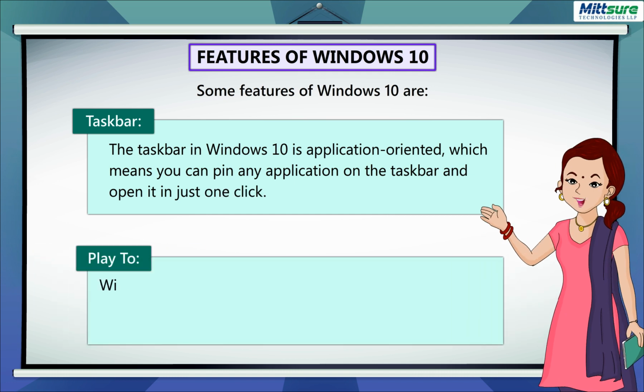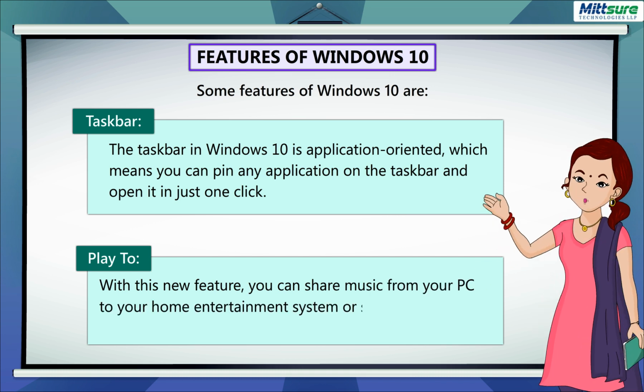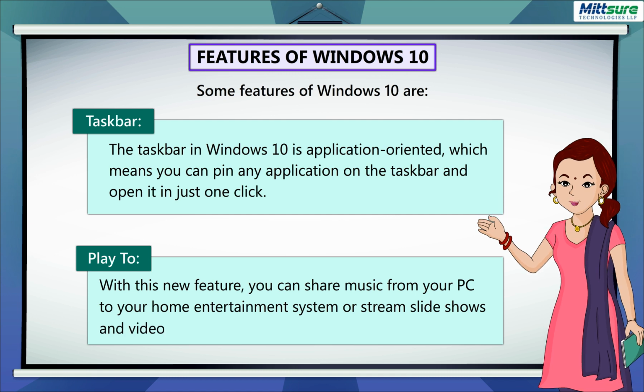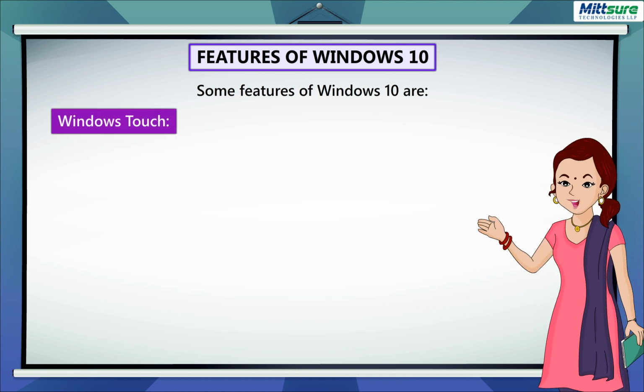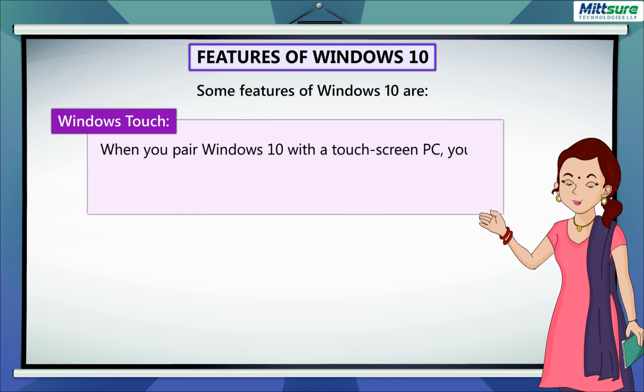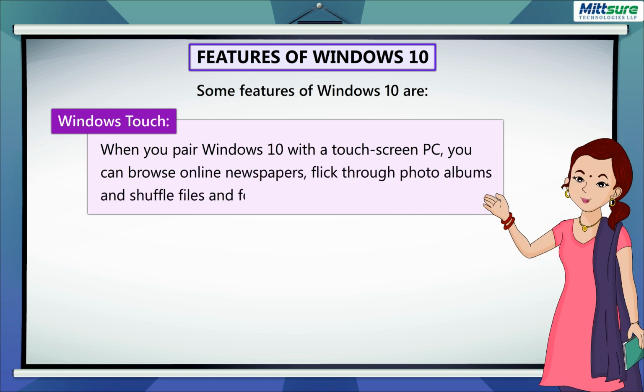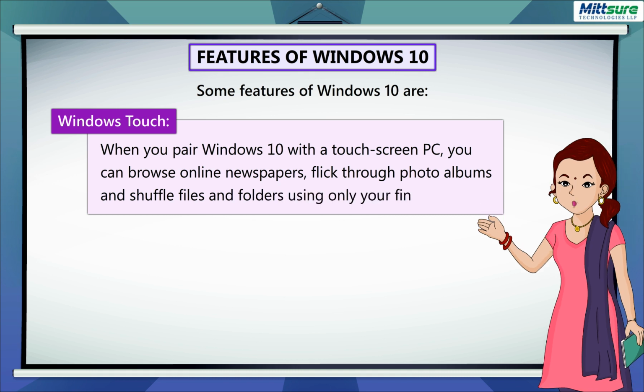Play To. With this new feature, you can share music from your PC to your home entertainment system or stream slideshows and videos to another computer or your TV. Windows Touch. When you pair Windows 10 with a touchscreen PC, you can browse online newspapers, flick through photo albums, and shuffle files and folders using only your fingers.